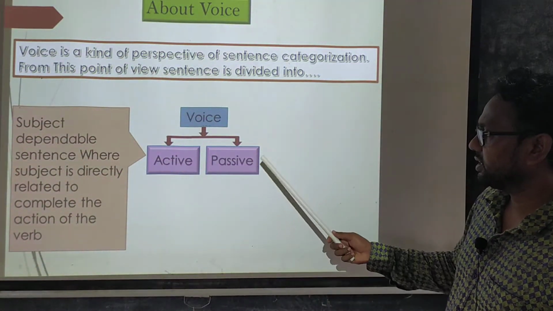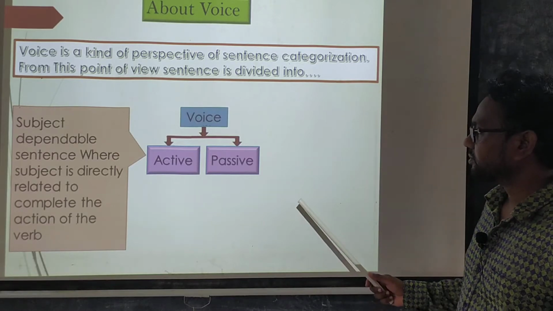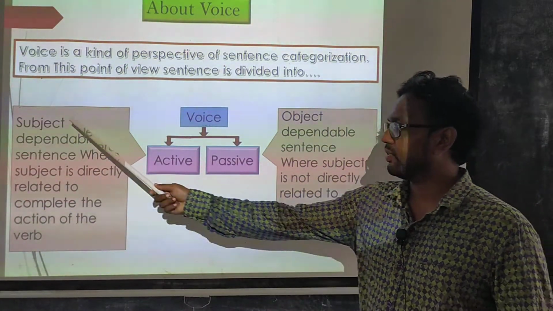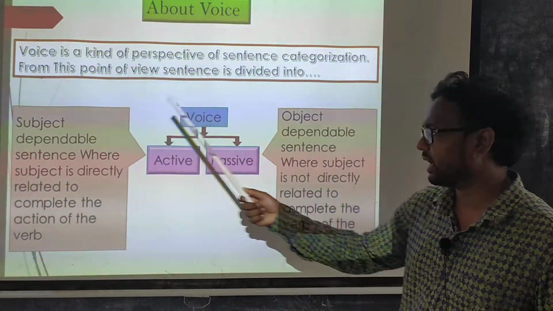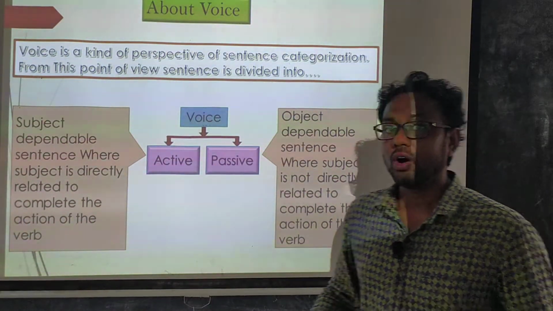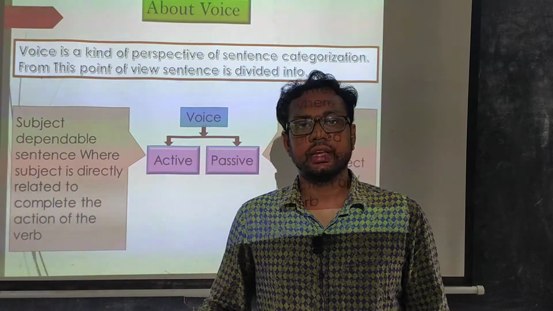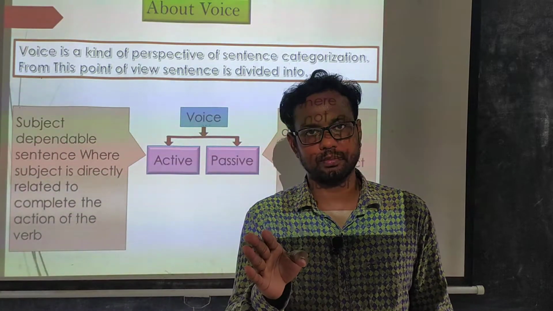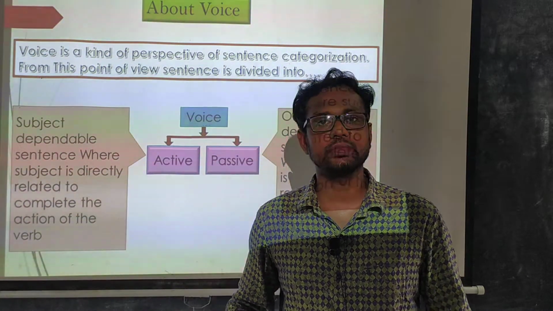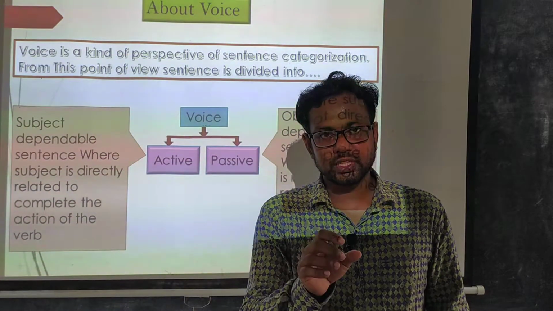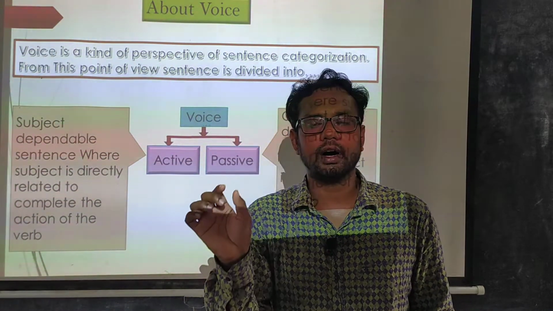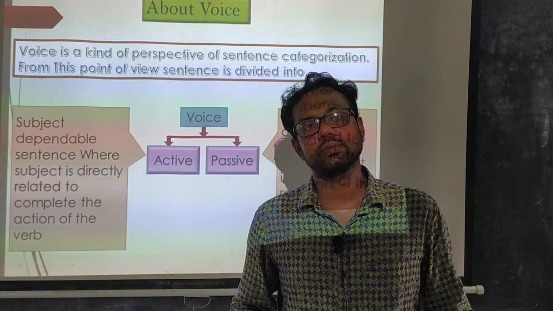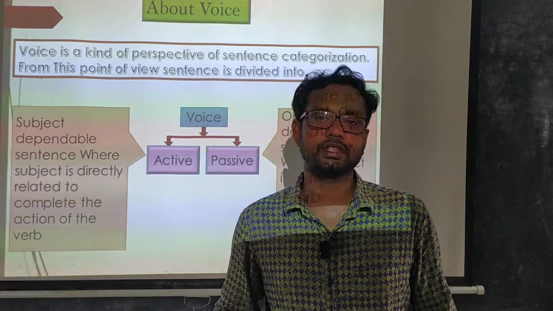Again, in case of a passive sentence, we find that it's a kind of object dependable sentence. Unlike an active sentence, which is subject dependable, a passive sentence is object dependable. That means its main focus is which type of work has been completed. Who has completed the action is not the main focus of this type of sentence. So the object is always placed before the verb, before the action of the sentence. So this type of sentence is called a passive sentence, an object dependable sentence.